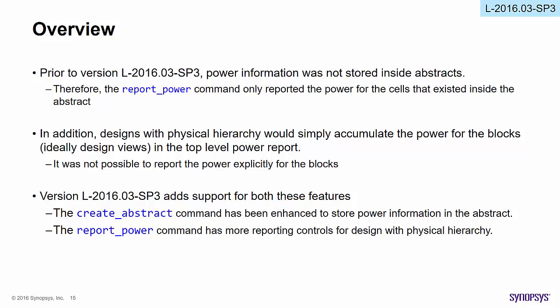In addition, designs with physical hierarchy would simply accumulate the power for the blocks in the top level power report. It was not possible to report the power explicitly for the blocks. Version L2016.03 SP3 adds support for these features. The create abstract command has been enhanced to store power information in the abstract. The report power command has more reporting controls for designs with physical hierarchy.